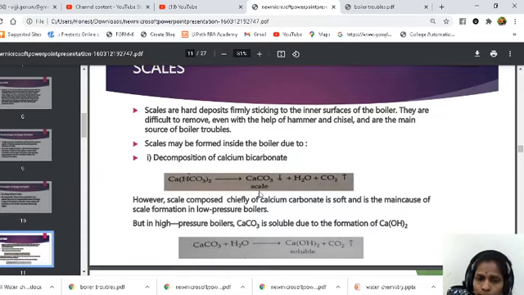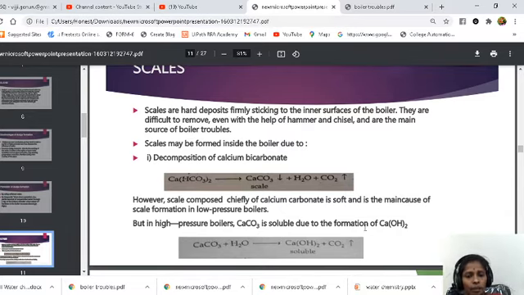Yes. So what is the main reason? Due to the decomposition of calcium bicarbonate. However, scale composed chiefly of calcium carbonate is soft and is the main cause of scale formation in low pressure boilers. Especially in low pressure boilers, this calcium carbonate is forming, which is very hard. But in high pressure boilers, calcium carbonate is soluble due to the formation of calcium hydroxide.